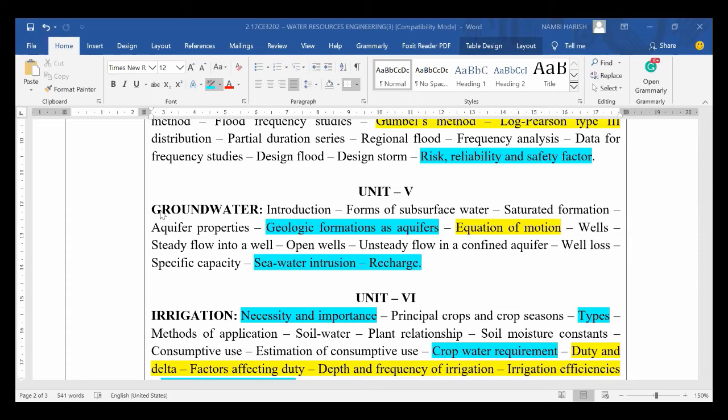So aquifer properties should be highlighted, right? Aquifer properties and geological formations. Types of aquifers and their properties are important in theory.